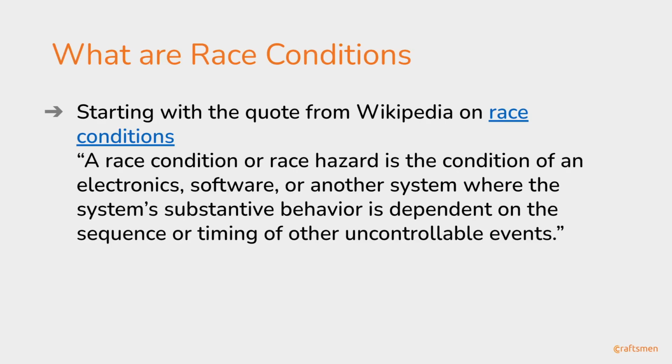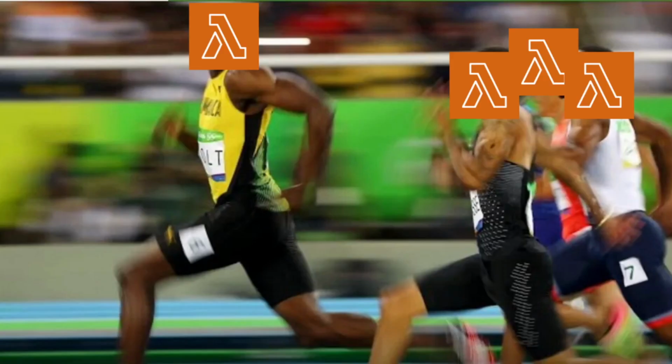To summarize what race conditions in Lambda are and how to visualize them, I think this image will work. This is a reference image of Usain Bolt running forward. There will be multiple Lambda containers trying to process the same request, and the first Lambda will win. The rest of them will be discarded, and this is what we call the race condition. If all the Lambdas are running in parallel and trying to complete the request in parallel, then there might be some unpredictable or uncontrollable events happening in our system.